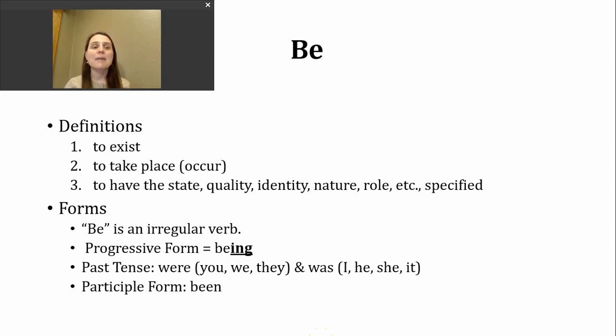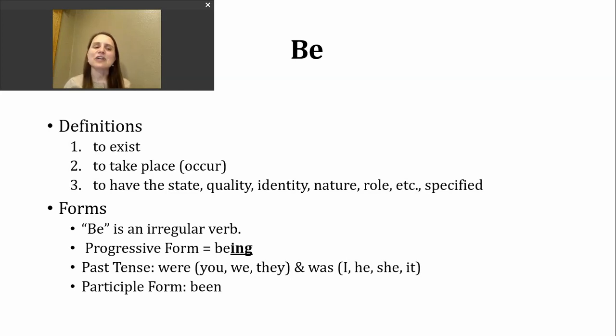Yesterday, we talked about some of the common meanings for the verb be, and I'm going to revisit those really quickly. We use the verb be to mean to exist. We also use it to mean to take place or to occur. A final way we use be is to have a particular state, quality, identity, nature, or role, or something else. We'll see lots of examples of that in later sentences.